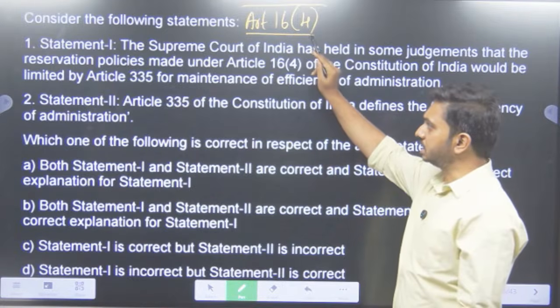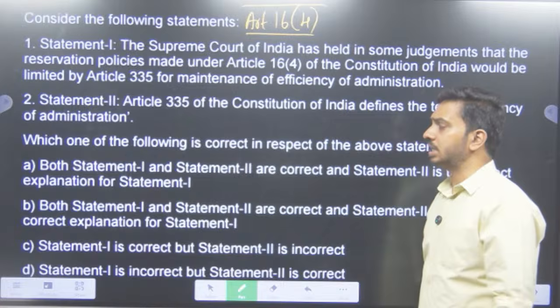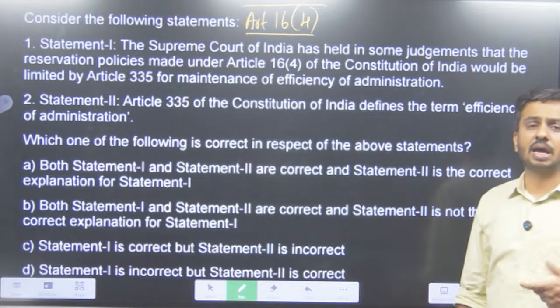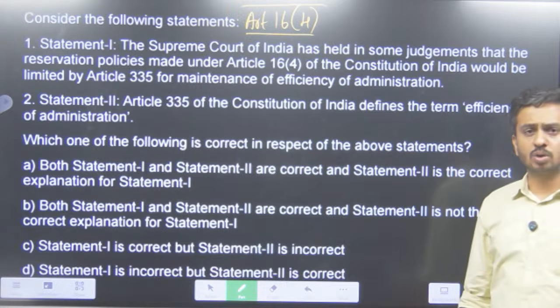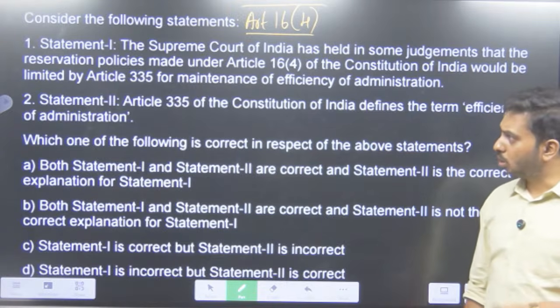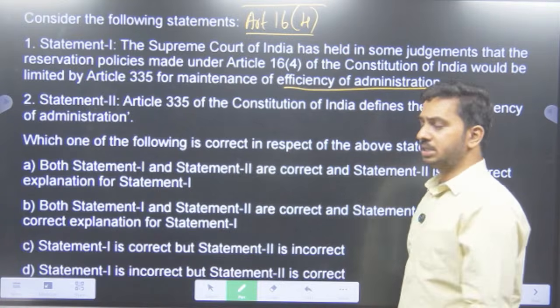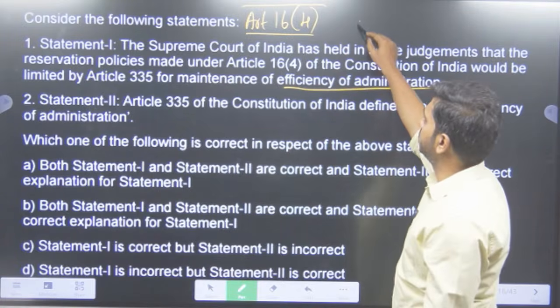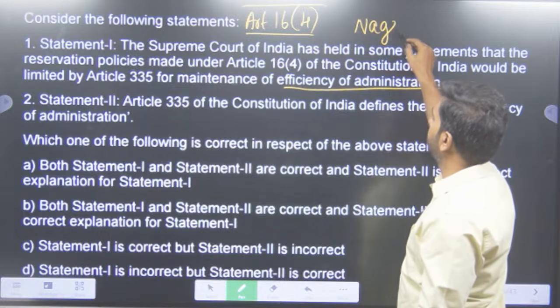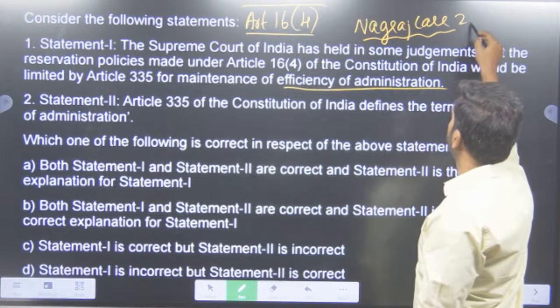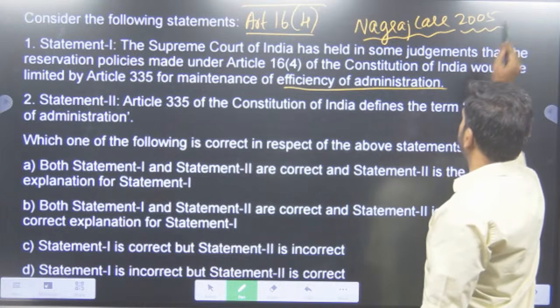Now, that reservation has been provided with the intention to increase the number of scheduled caste, scheduled tribe candidates in the bureaucracy, no doubt about that. But it should also not lead to inefficiency in administration. So, which case said that? It is the Nagaraj case, which spoke about the OBC reservation issue.